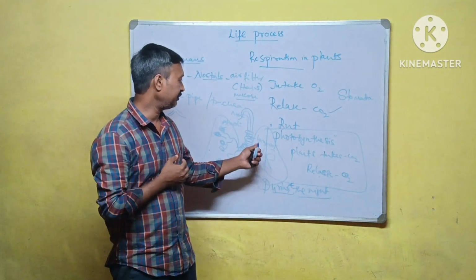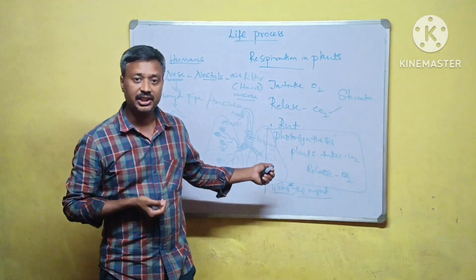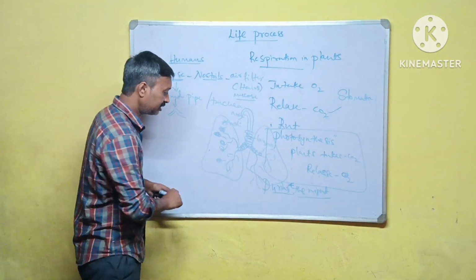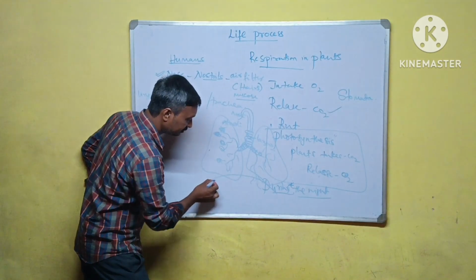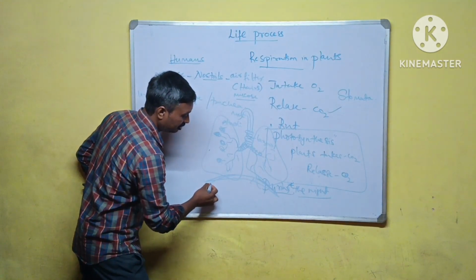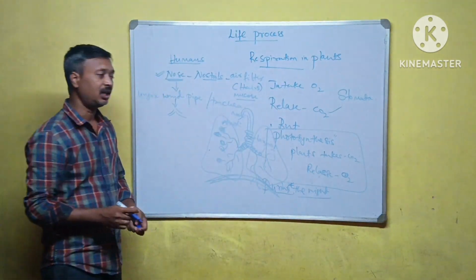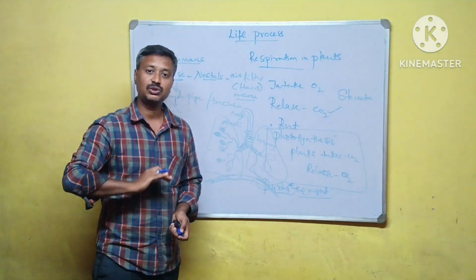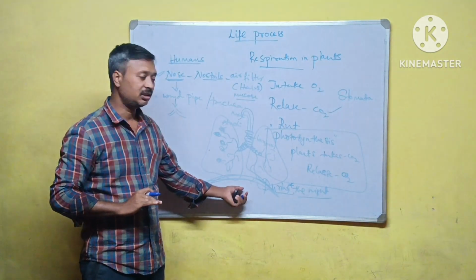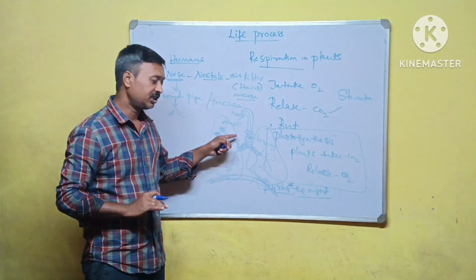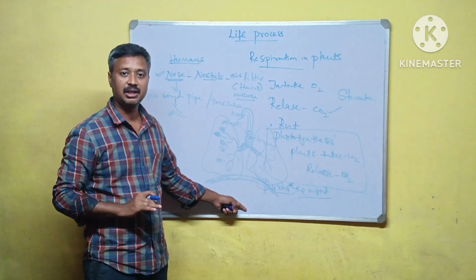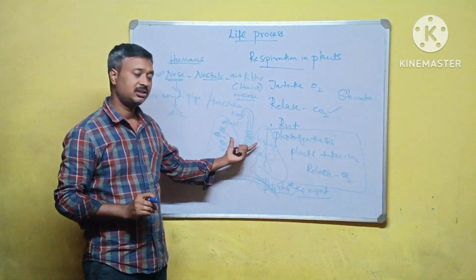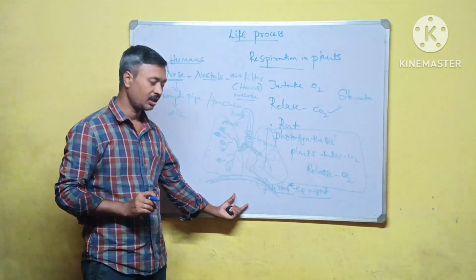Next, there is one muscular layer called the diaphragm. Next to the lungs, the diaphragm separates the chest from the abdomen.